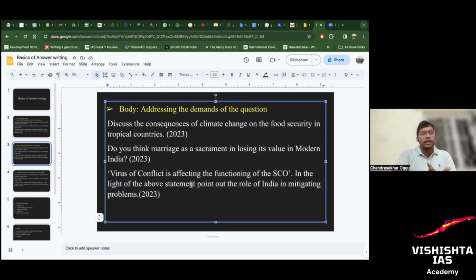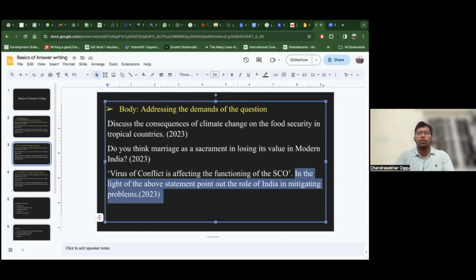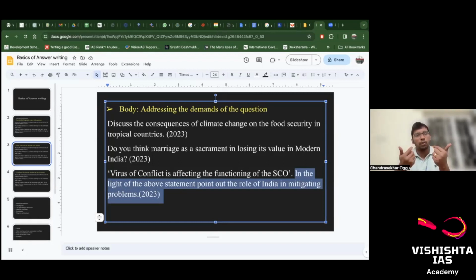You can bring all the content. And there is also a second demand. In the light of the above statement, point out the role of India in mitigating the problems. So here, role of India in mitigating the problem, second side heading. So in this question, we have two demands, conflicts, and then role of India. So write down all those things, two demands, in the body part.